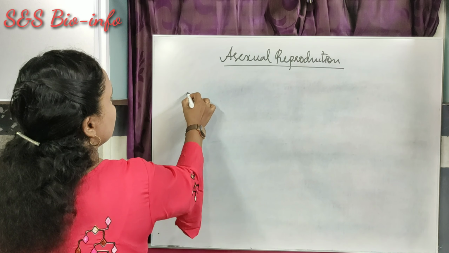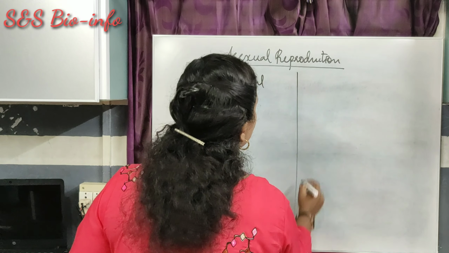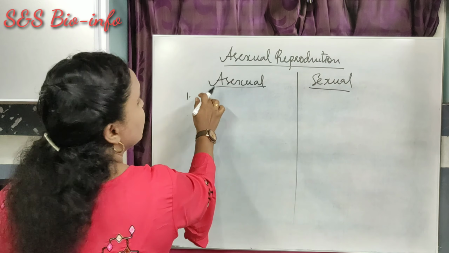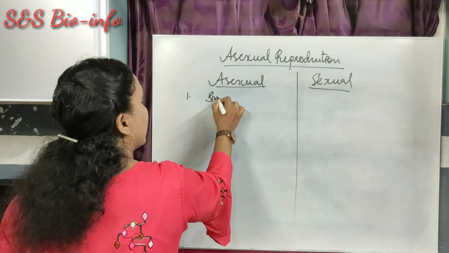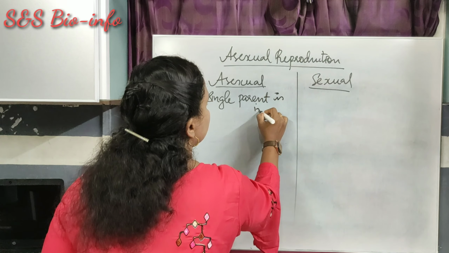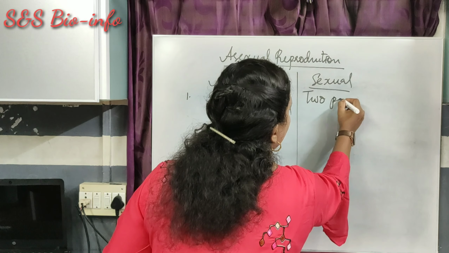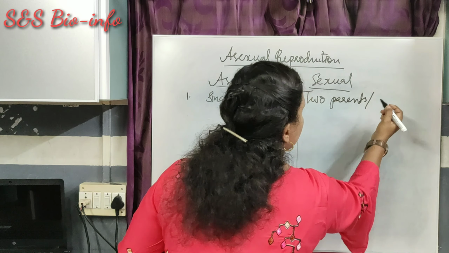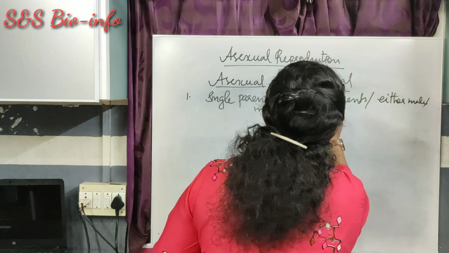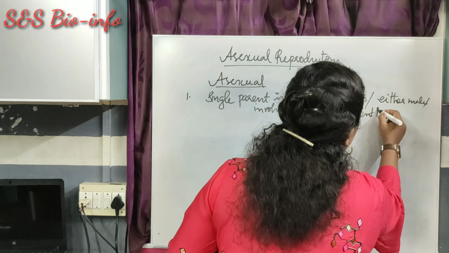So the first difference between asexual reproduction and sexual reproduction is what? In the case of asexual reproduction, only a single parent is involved. Here, two parents, that means a male and a female parent, are involved.